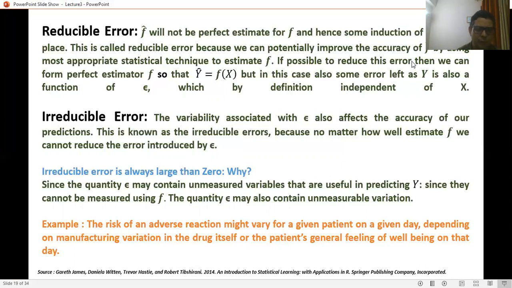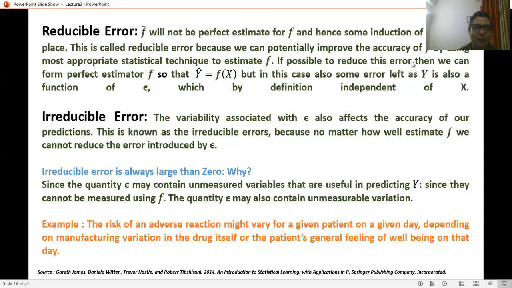The irreducible error is always larger than 0, since the quantity epsilon may contain unmeasured variables that are useful in predicting y, since they cannot be measured using f. The quantity epsilon may also contain unmeasurable variation.